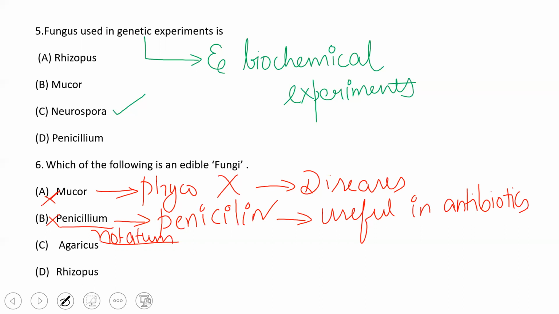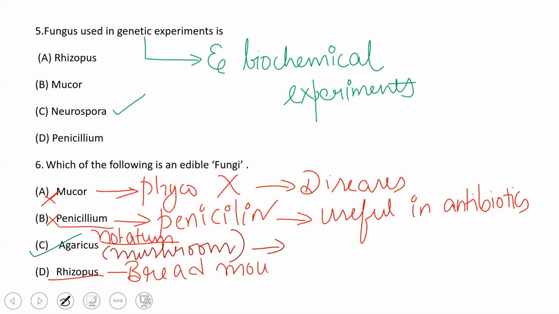Whereas the next one is Agaricus. We know that Agaricus is a mushroom, and not all mushrooms are edible. There are even some poisonous mushrooms, but the group which edible fungi belong to is mushrooms. Agaricus is edible. And Rhizopus is called bread mold. It grows on the bread and spoils it, so it cannot be consumed. So henceforth the option is option C.